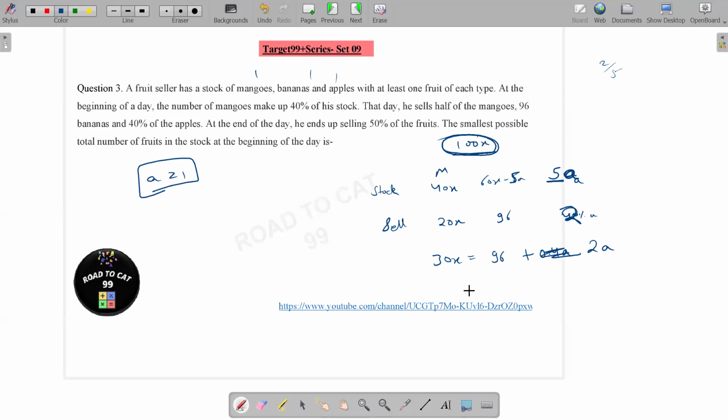Okay, let's understand the question again. So if I take x is equal to 1.5, this would be 60, this would be 30, right? And this would be 1.5 into 3. So this would be just 75. So this is not possible.